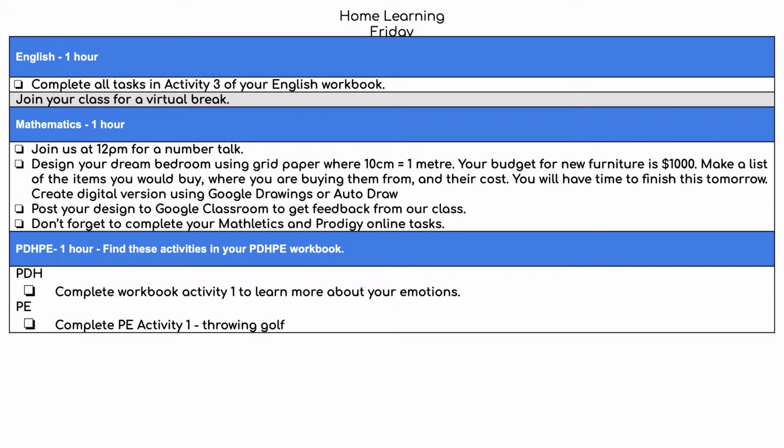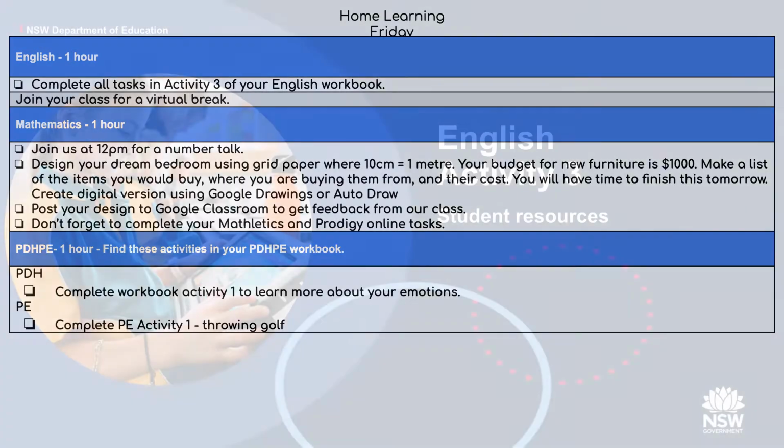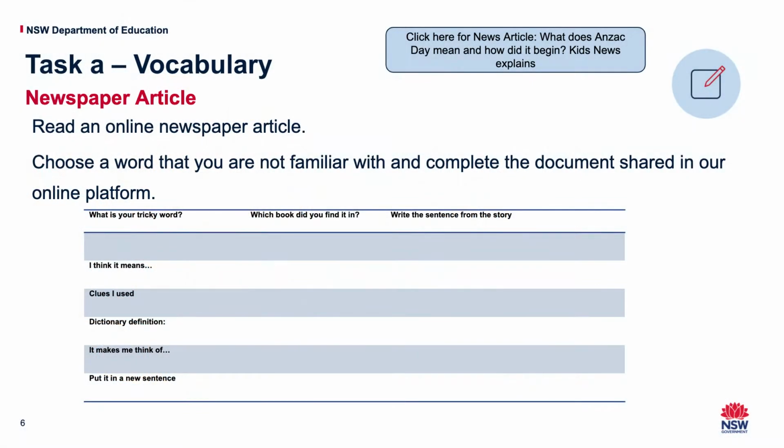Okay, so let's look at English first, then we'll come back to this page and we'll look at maths. So complete all of the tasks in activity 3 of your English workbook. I've posted them on this slideshow. So task A, vocabulary. It says read an online newspaper article. Choose a word that you're not familiar with and complete the document shared in our online platform, which is Class Dojo or Google Classroom. That's what it means by online platform.